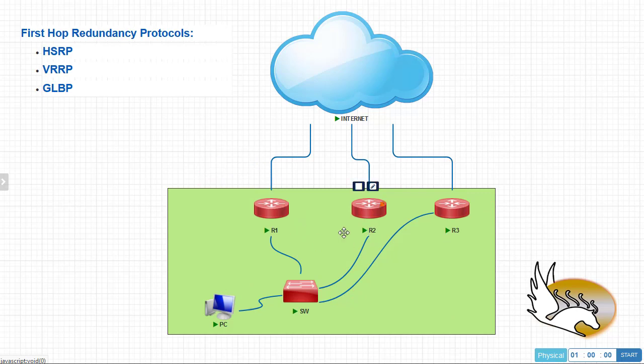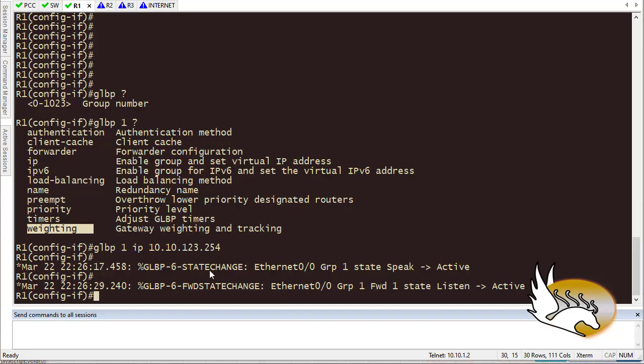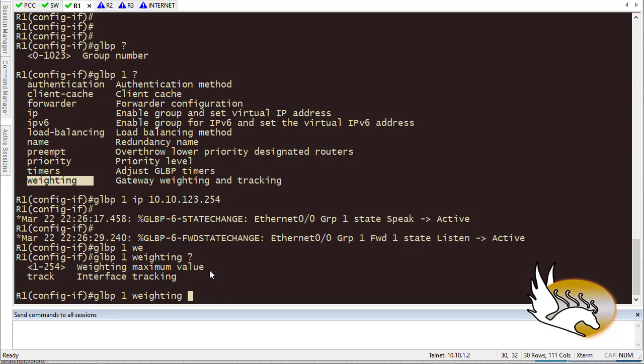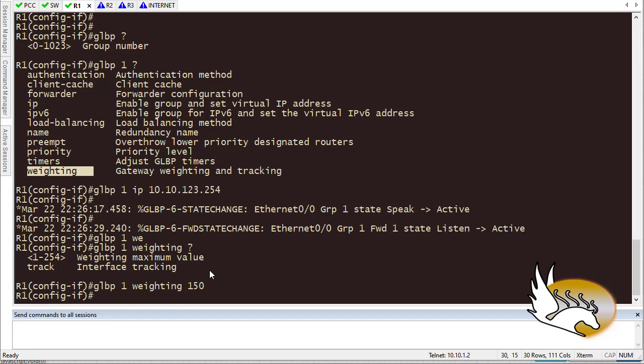Another difference, as a matter of fact, because like I said, all of the routers are active here. None of them is going to be in a standby mode. So I'm going to say that this is a strong router. So let's say that the GLBP weighting is going to be something like, for example, 150. That is better.